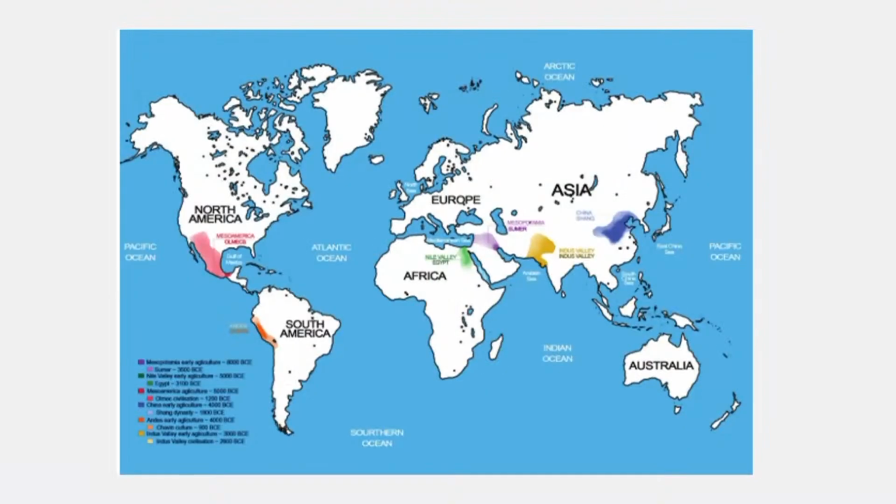Let's look at this map. Here in this map you can see the various earlier civilizations of the world. We can see that there was an earlier civilization in China as well as in India, which we call the Harappa Mohenjo-daro civilization. After that, there was a civilization around Iraq, called the Mesopotamian civilization. Also there was another civilization at the Nile River and also in the Central American part.